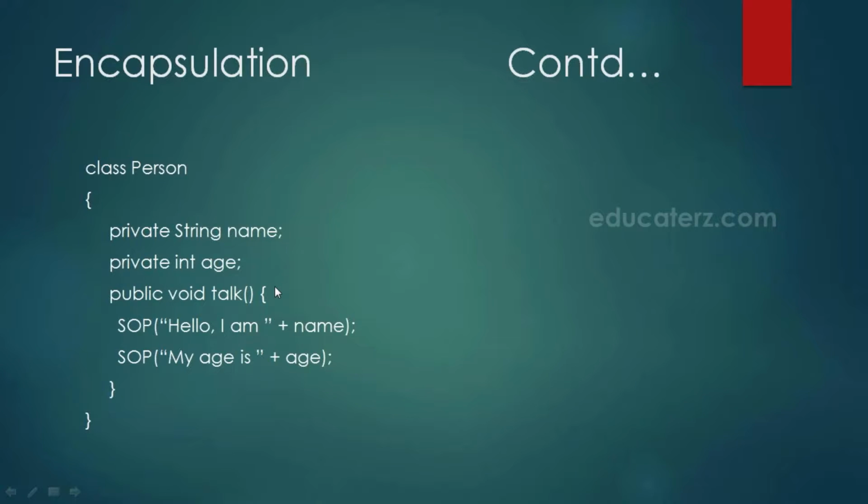That means outsiders do not know what variables are declared in a class and what code is written inside the method, which is giving the result. Others can only use them and get the results. So we can say that encapsulation protects the inner implementation of the members of a class from the outside environment. The other advantage of encapsulation is that it isolates the members of a class from the members of another class.